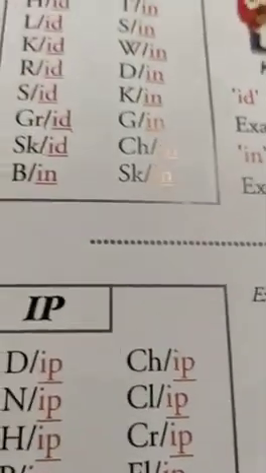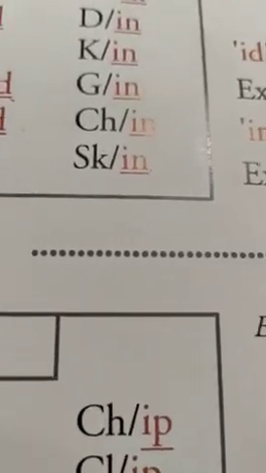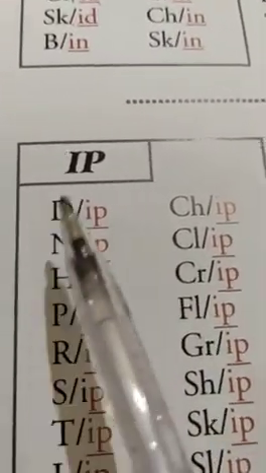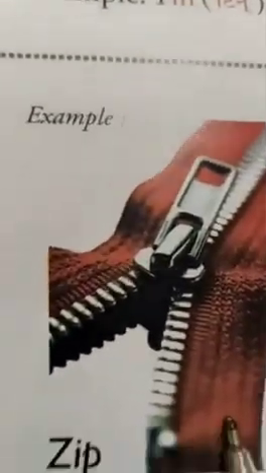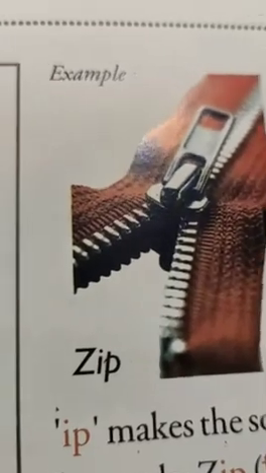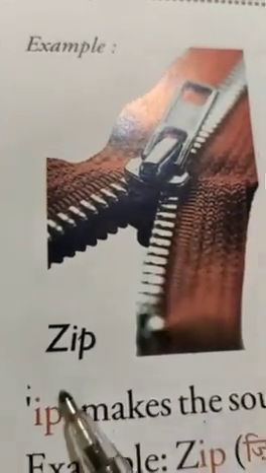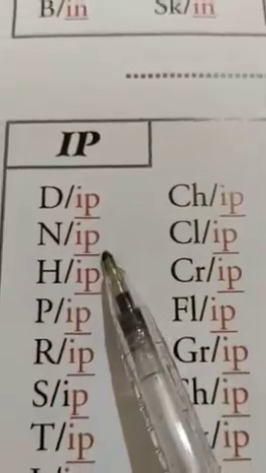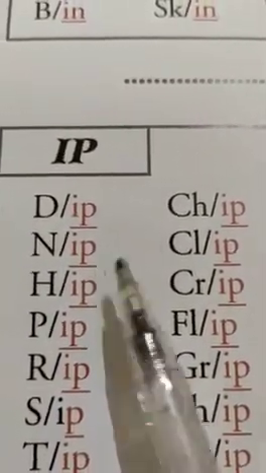Which is the ending word? It's ip. I and P makes the sound ip. Yes. Okay. So, what is this? Yes, I and P makes the sound ip. So which picture is this? This is zip. And this is sip. Yes. So let's read with me words ending with ip.